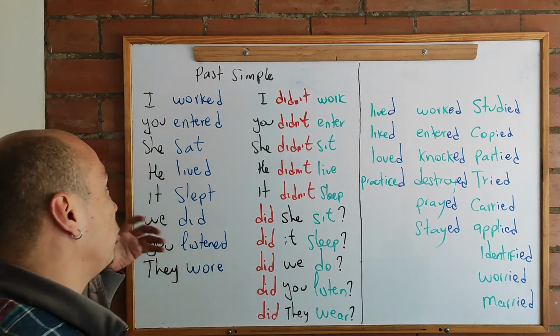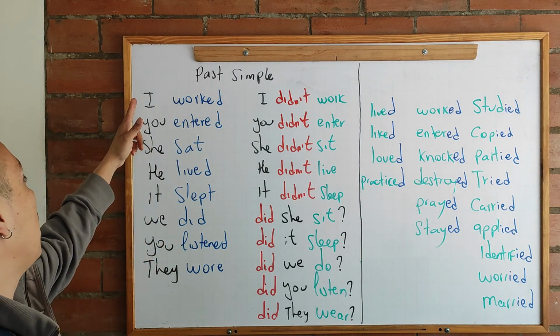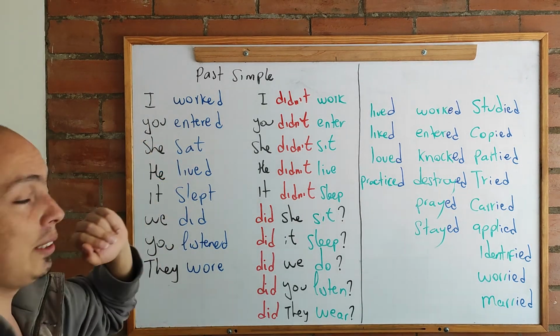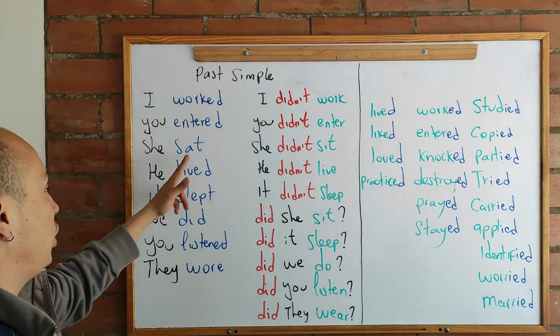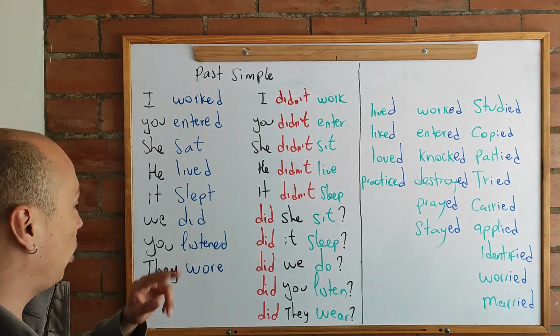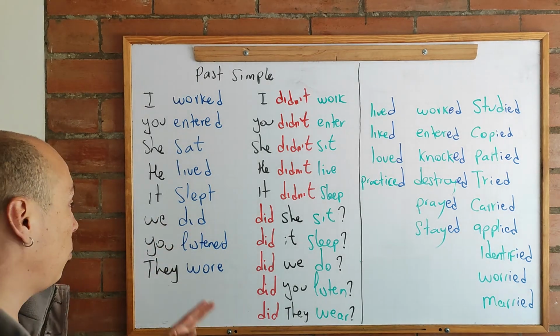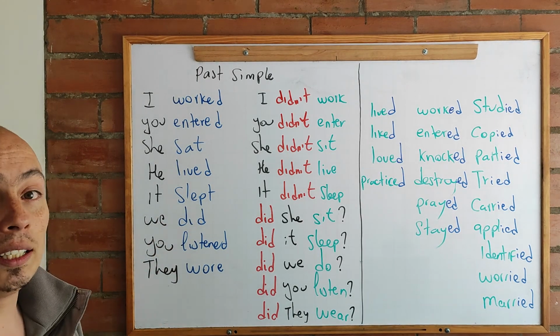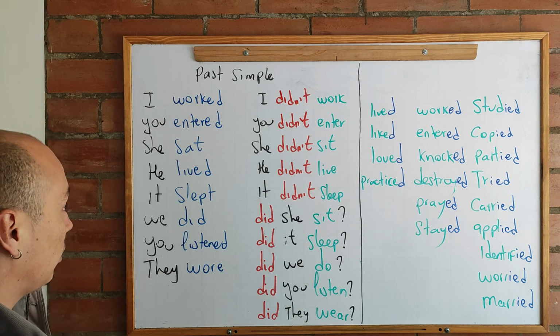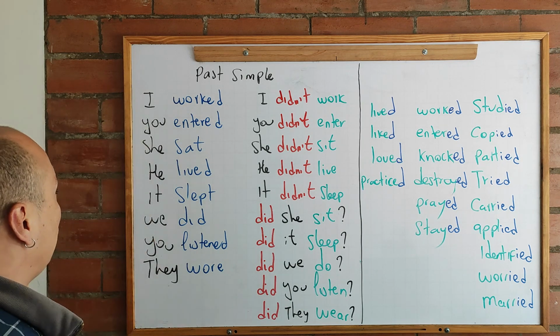But then, how do we form the rest? So you are going to use subject, verb, and complements. For example, I worked at XC University, or you entered a bank, or she sat on a chair, or he lived in Suacha, or it slept all day, or we did homework, or you listened to me, or they wore clothes. But these are going to be positive sentences.